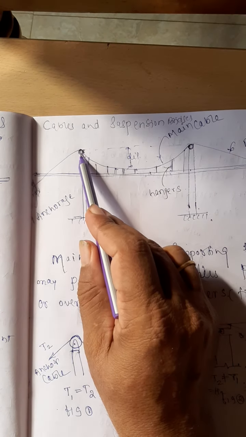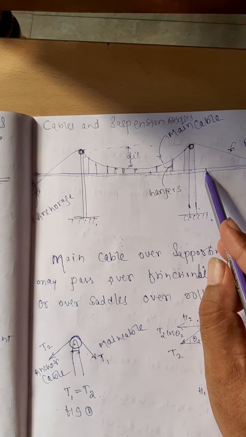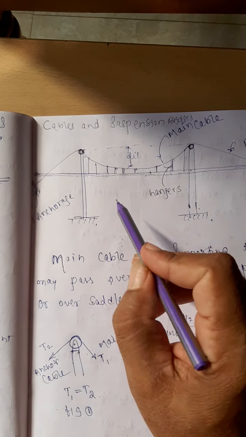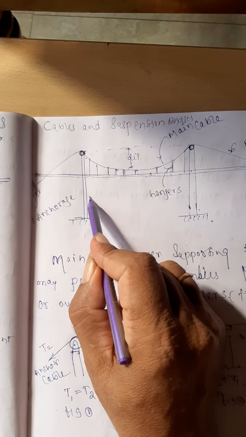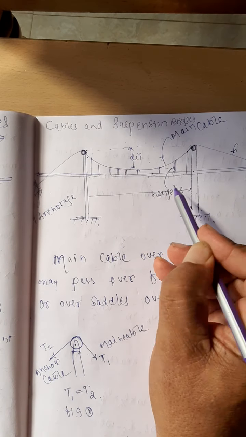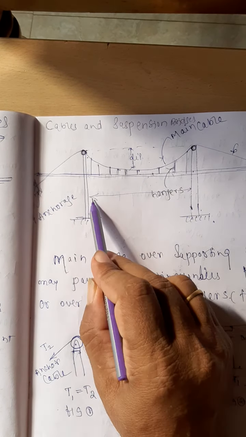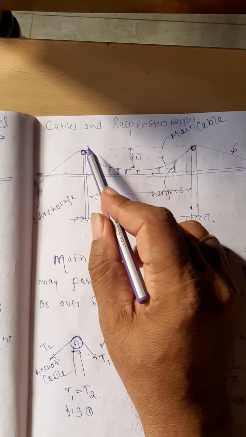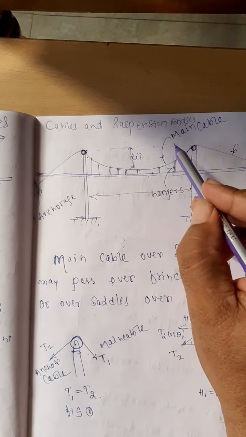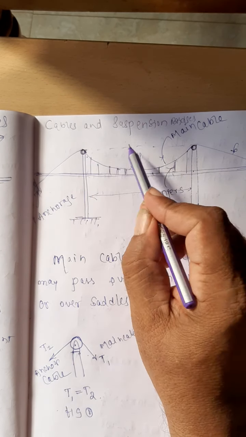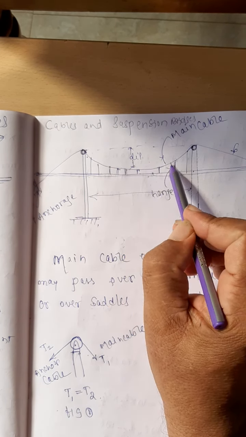Is it all right? The different parameters involved in the study of this cable are: what is the span, the distance between these supports. The distance between the supports is called the span of the bridge. This is the profile of the cable.